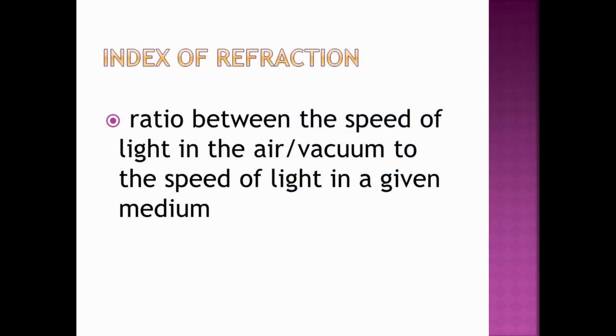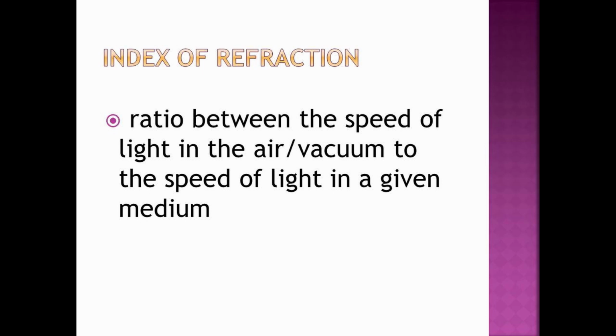Now, refraction happens primarily due to one of the properties of the materials or medium where light travels, and that is its index of refraction. The index of refraction is a number given as the ratio between the speed of light in vacuum and the speed of light at a certain medium. You have to remember that the speed of light in the vacuum is given as the value of c, which is equivalent to 3 times 10 to the power of 8 meters per second.